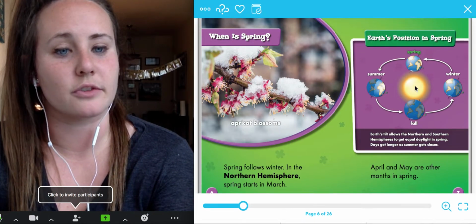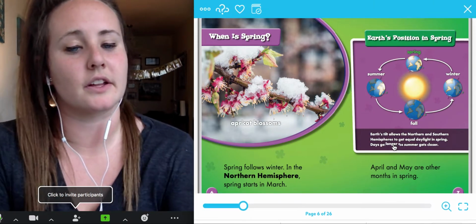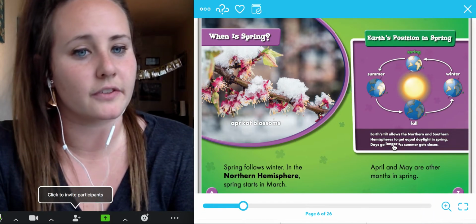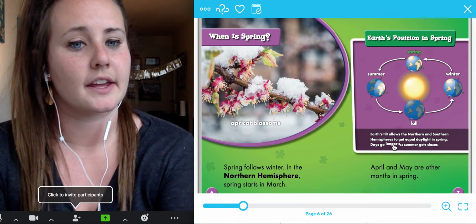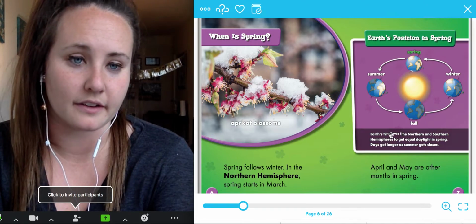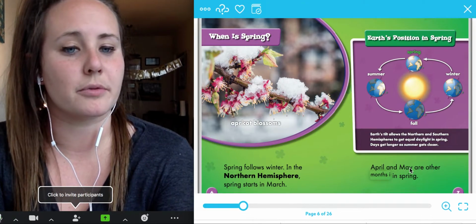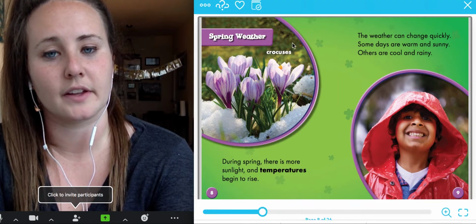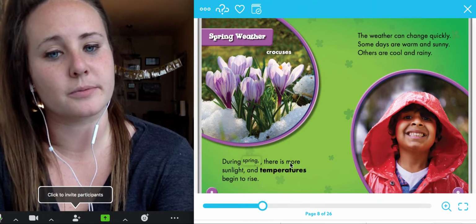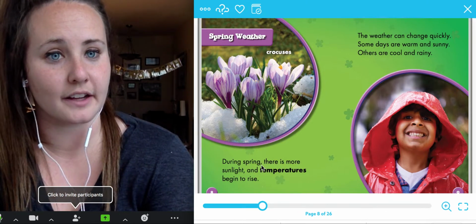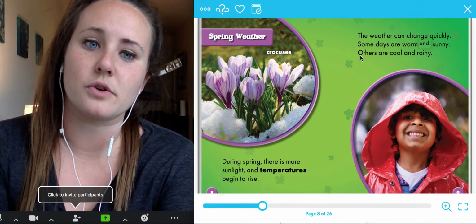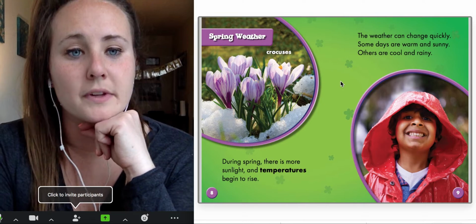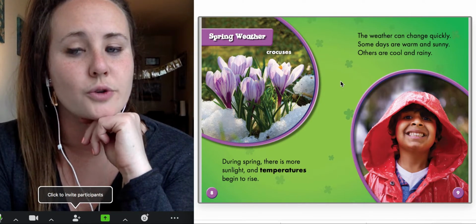Earth's position in the spring. Earth's tilt allows the northern and southern hemispheres to get equal daylight in spring. Days get longer as summer gets closer. April and May are other months in spring. Spring weather. During spring, temperatures begin to rise. The weather can change quickly. Some days are warm and sunny, other days are cool and rainy.